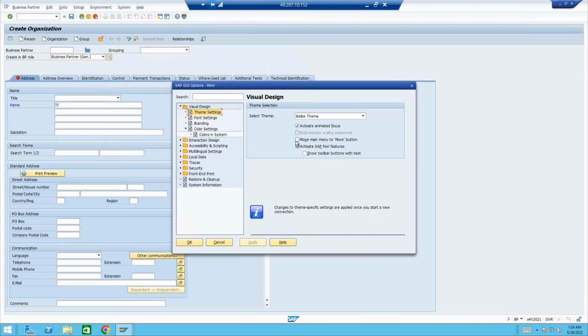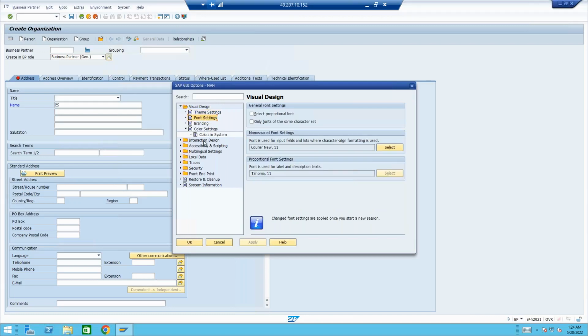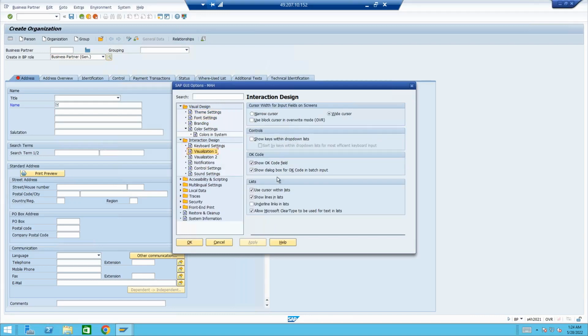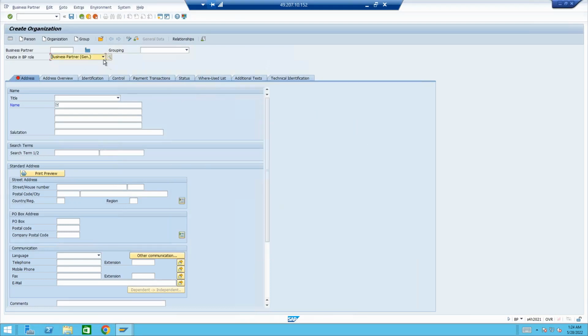Let me just quickly activate. It should not be here. It should be here in the visualization drop downs. Yes. Now it should show. These are the BP roles actually. By default, these are the BP roles. But these BP roles are messed up actually.